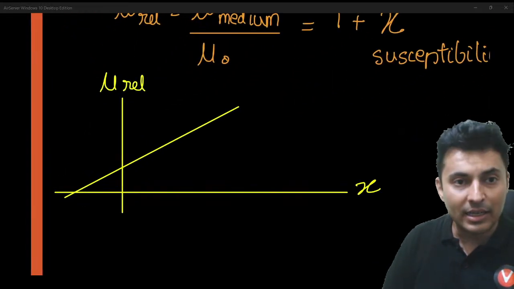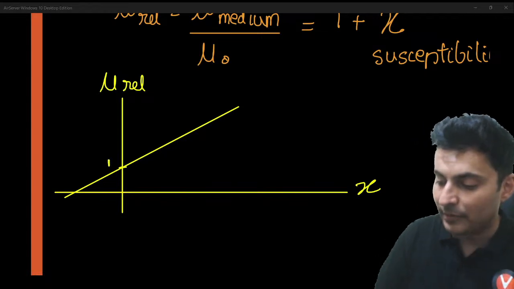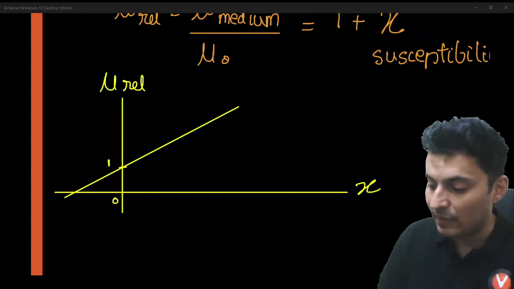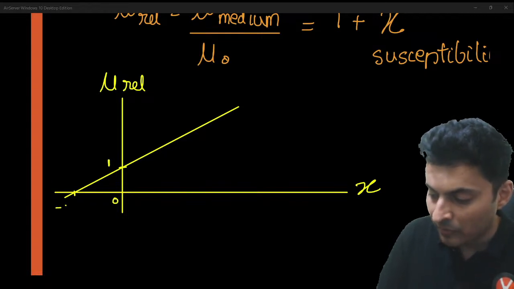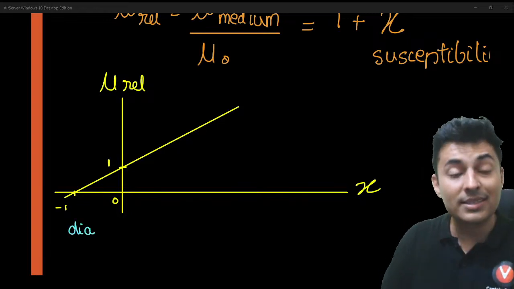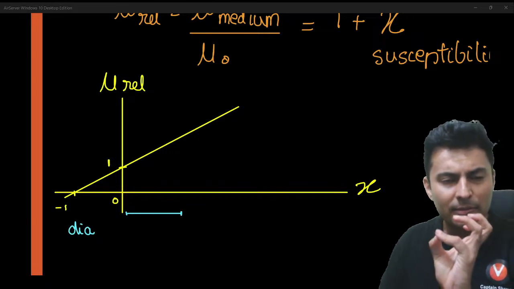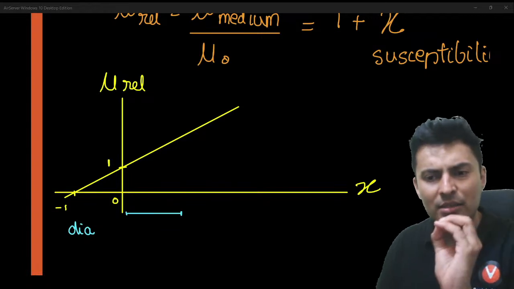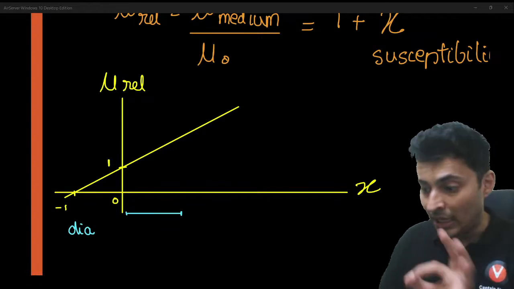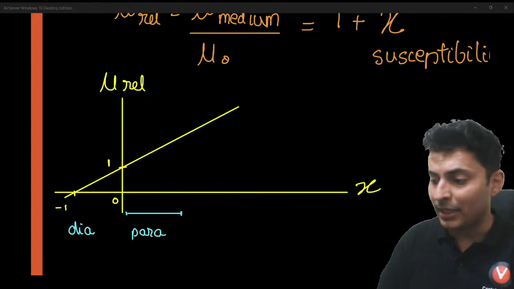Now, if you see this region where susceptibility is negative, but relative permeability is less than 1, this is actually -1. This region is for diamagnetic materials. This region from here till here, where the permeability is a small positive value or susceptibility is very low, is a paramagnetic material.